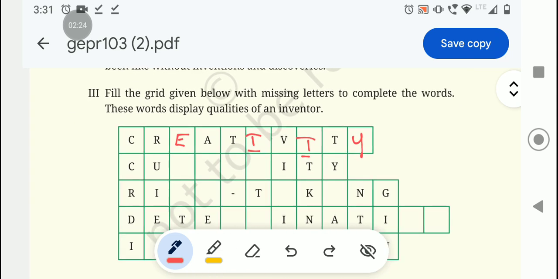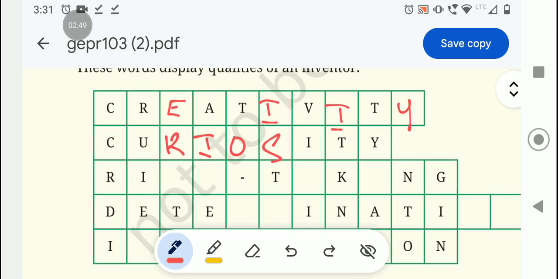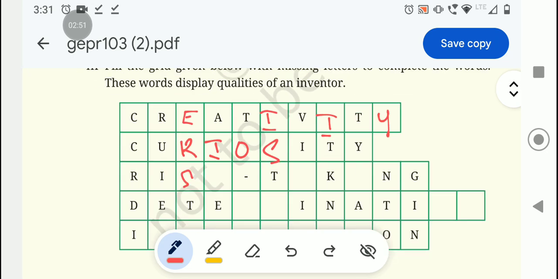The second answer is curiosity. Yes, curiosity. Next, the third one is risk taking. Yes, the correct answer is risk taking.